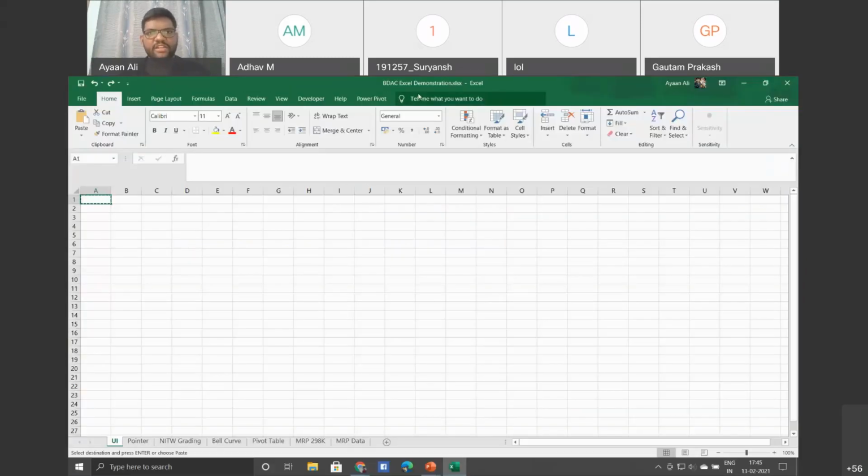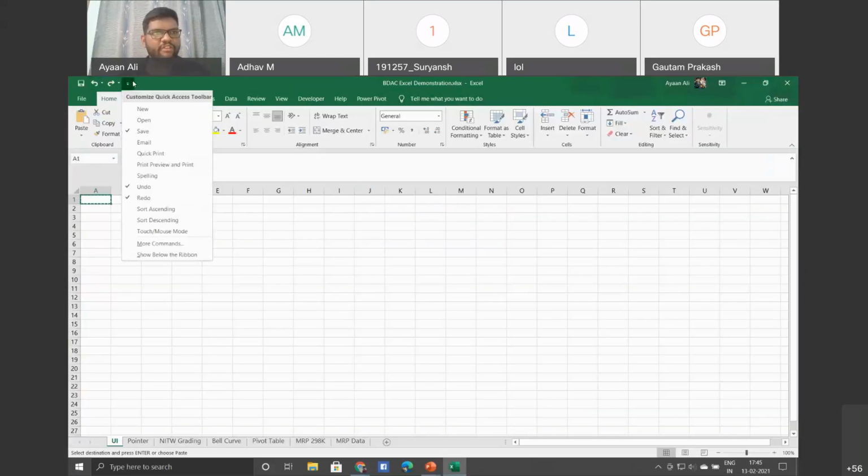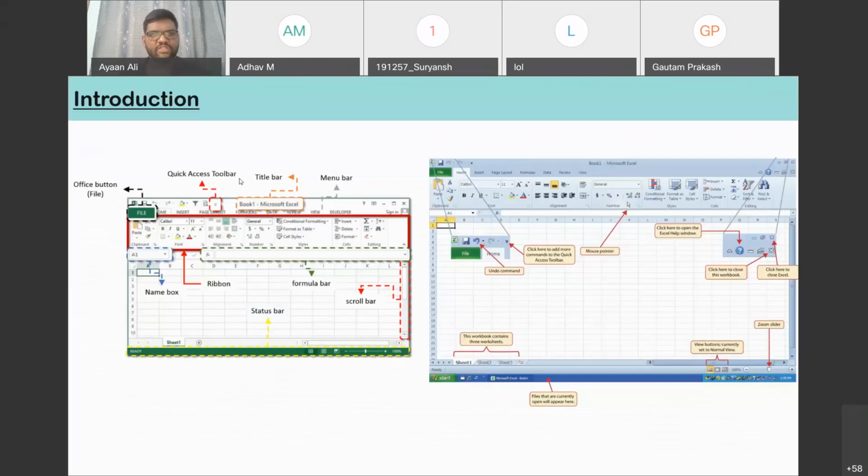In the quick access toolbar you can add various shortcuts. Suppose you need to print on a regular basis, so you can add the print option. Or there is some data you need to arrange in ascending or descending order on a regular basis, so you can add that in the quick access toolbar. Accordingly, you can customize the quick access toolbar based on your work.